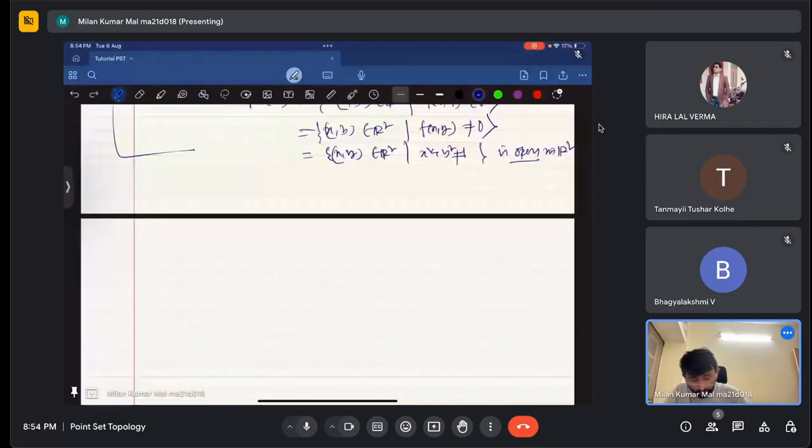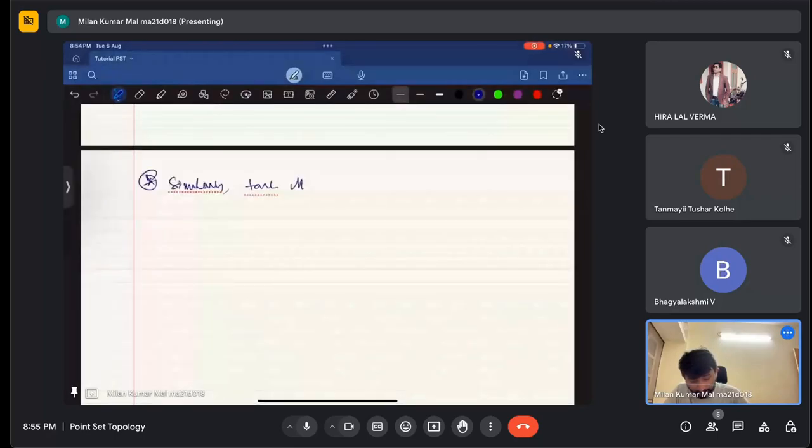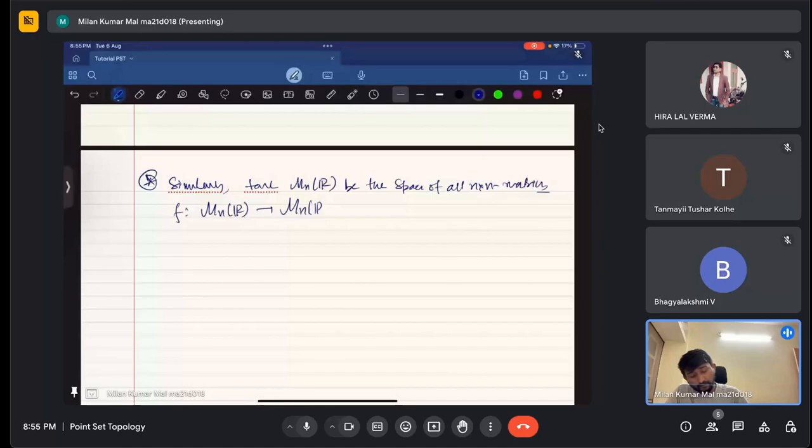Similarly, take M_n(R) to be the space of all n by n matrices, just n by n matrices, and define a function f from M_n(R) to M_n(R). How will it be defined? f of A is equal to A transpose minus A, or A minus A transpose. I am taking an n by n matrix, so I can make sense of the transpose. There is no problem. Now we know that.